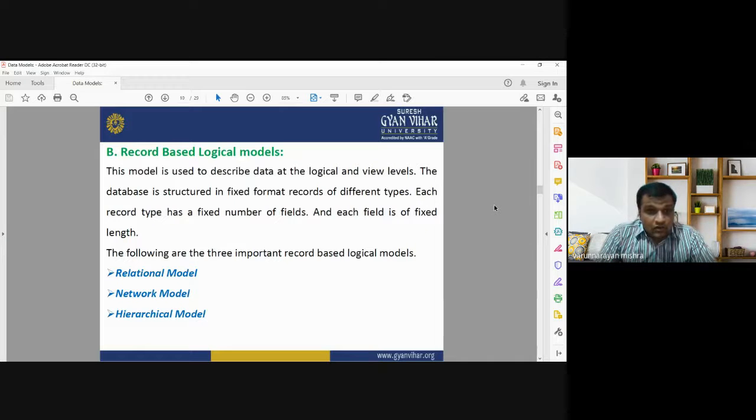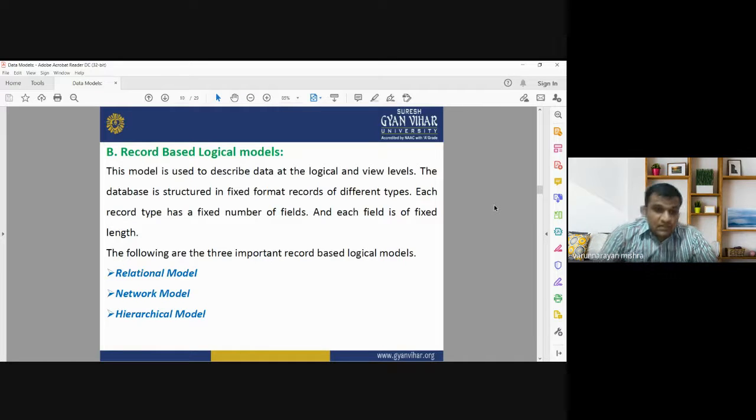Record-based logical models. This model is used to describe the data at the logical and view levels. The database is structured in fixed format records of different types. Each record type has a fixed number of fields, and each field is of fixed length. The following are the three important record-based logical models: relational model, network model, and the hierarchical model.